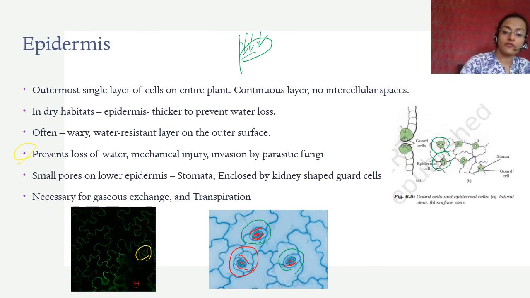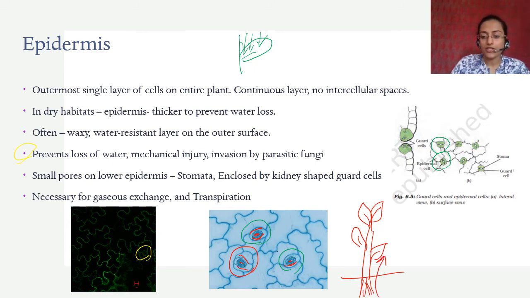See what happens is, when a plant takes up water from its roots, eventually the water has to go somewhere, because if it keeps taking up water, then it will just swell up. What happens is from these pores in the lower epidermis, water comes out like this.